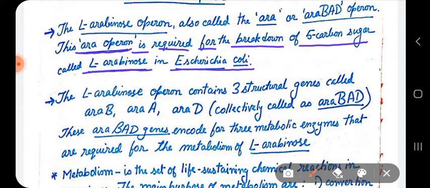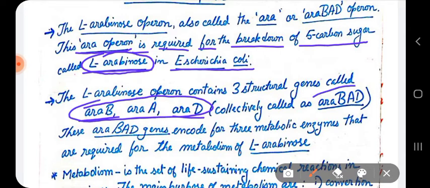Just like in the lactose operon, where we break down lactose sugar, in the ARA operon we break down arabinose sugar with the help of the three structural genes ARA B, ARA A, and ARA D. Collectively, these three genes are called ARA-BAD genes.